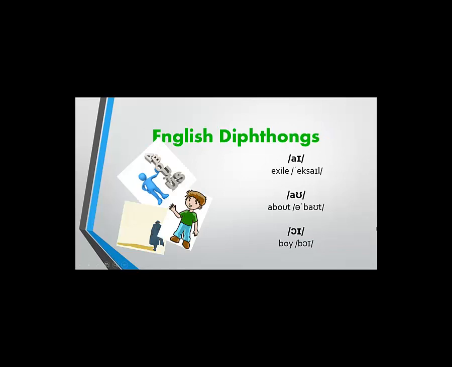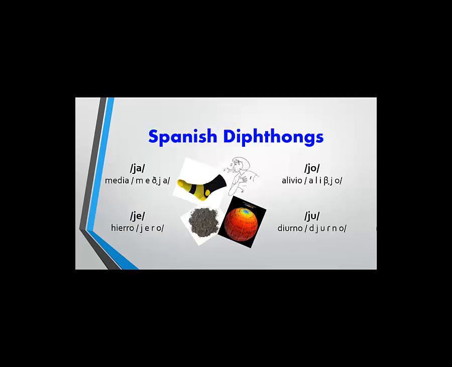Both languages also have diphthongs. In English, the diphthongs are I, exile. O, about. Hoy, boy. And in Spanish, the diphthongs are ya, media. Ye, hierro. Yo, alivio. You, diurno.